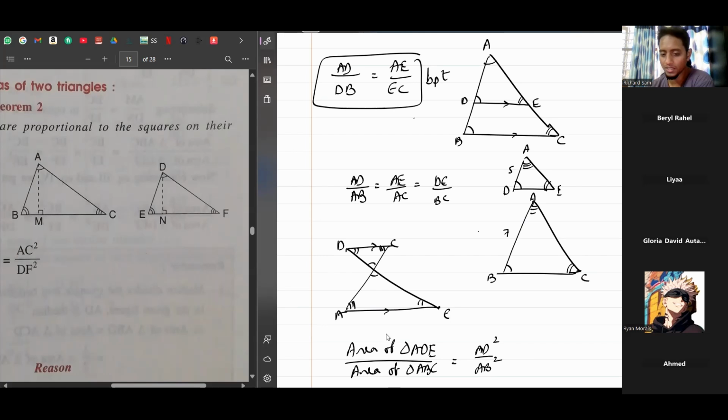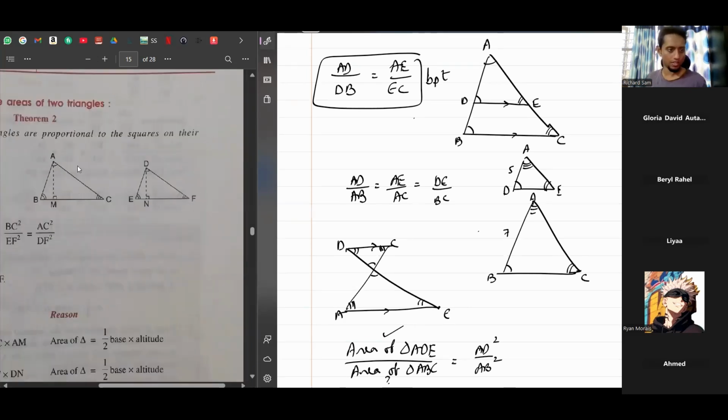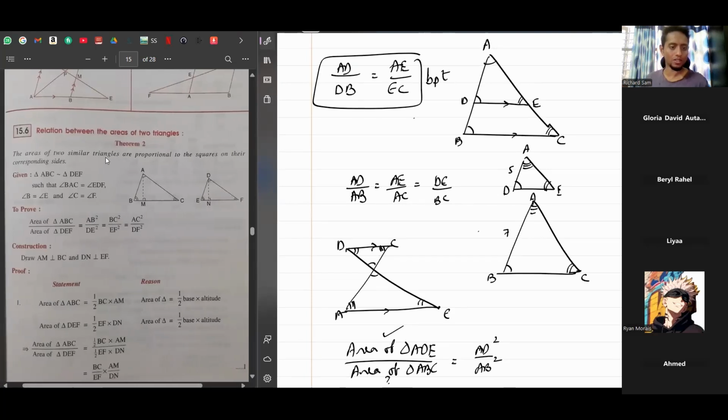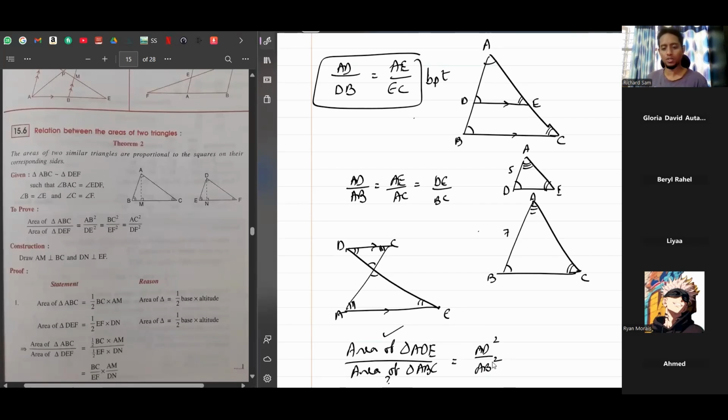Now say you have one of the areas. Then we can find the other area by this equation. So that is this theorem. The areas of two similar triangles are proportional to the squares on their corresponding sides. See what is proportional? The areas and the square of the sides are proportional to each other. And it can be any side. So you can take AE upon AC whole square or DE upon BC whole square, because they're equal anyway. So it can be any side.